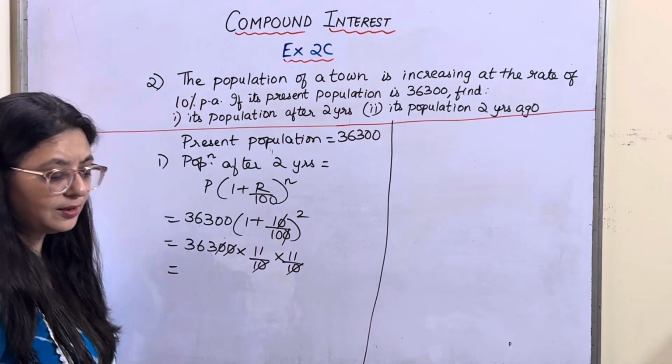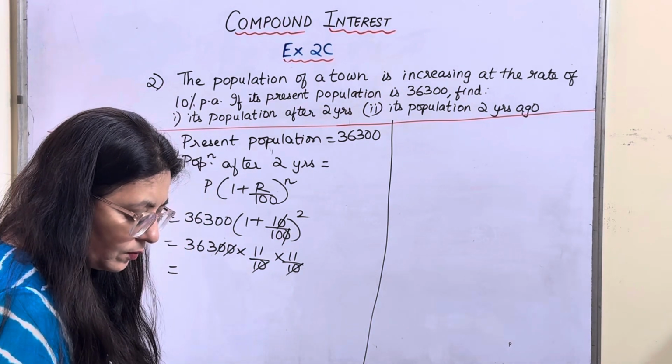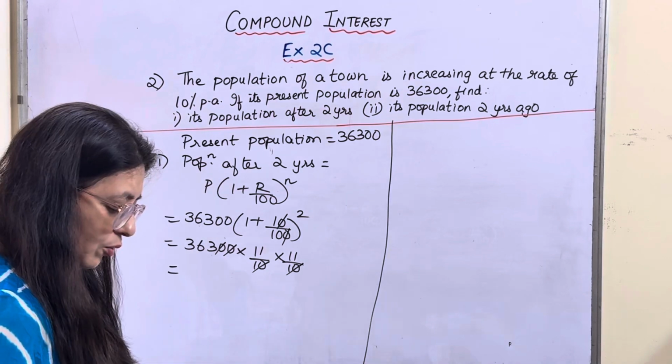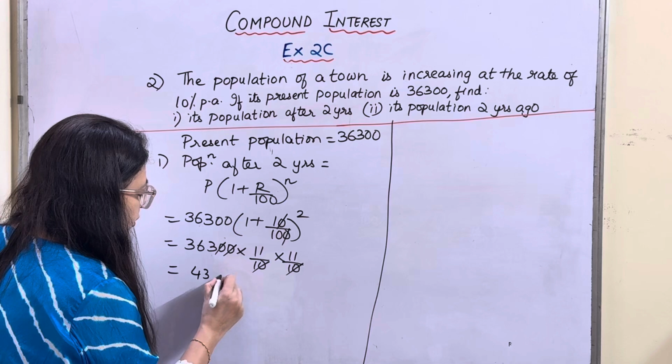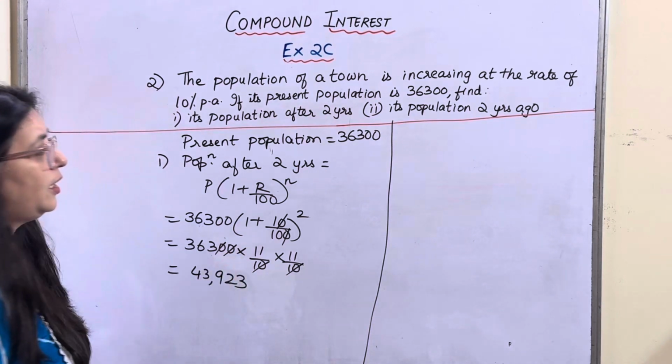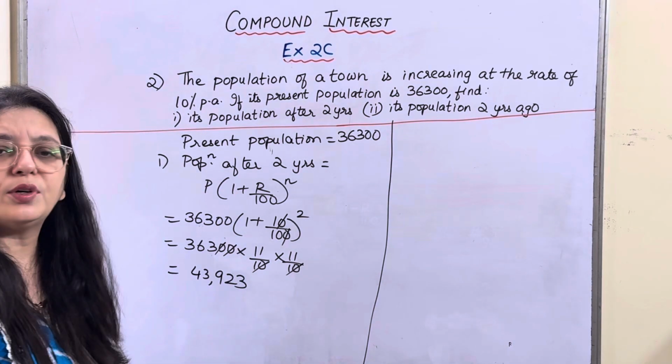So 363 multiplied by 11 square, which is 121. The answer is 43,923. This would be the population after 2 years.